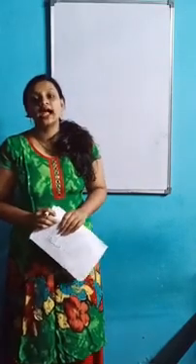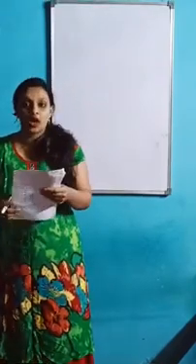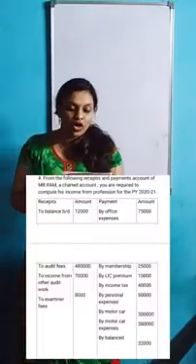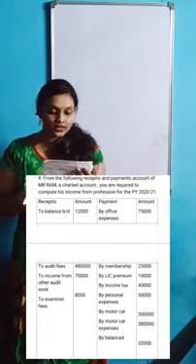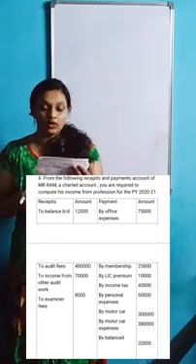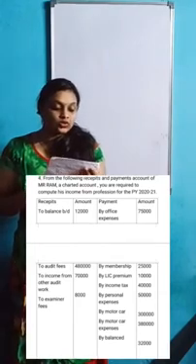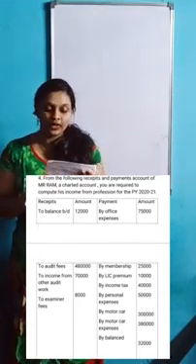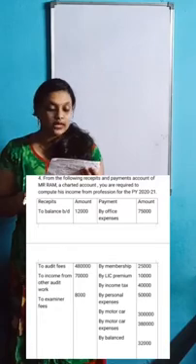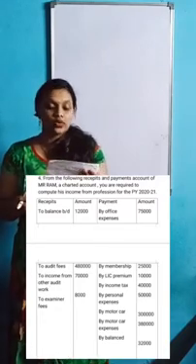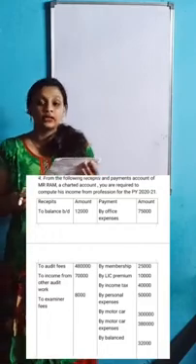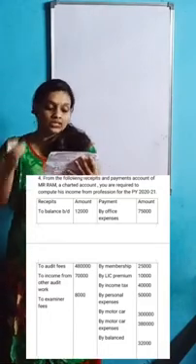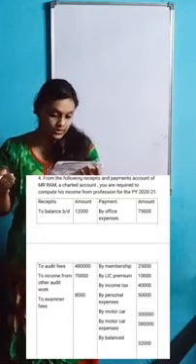Everyone, today I am going to take the fourth problem. From the following receipts and payments accounts of Mr. Ram, a chartered accountant, you are required to compute his income from profession for the previous year 2020-21. So they have given two amount columns, one is receipts and the other is payments.